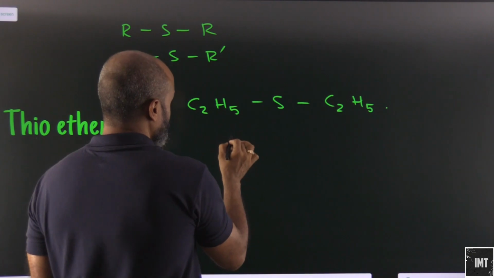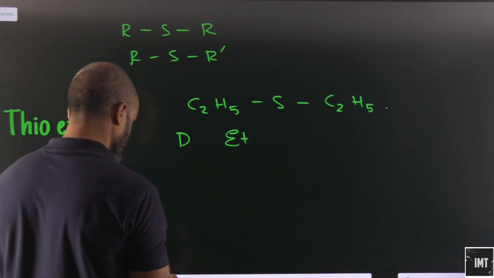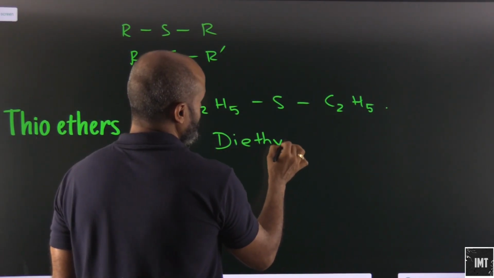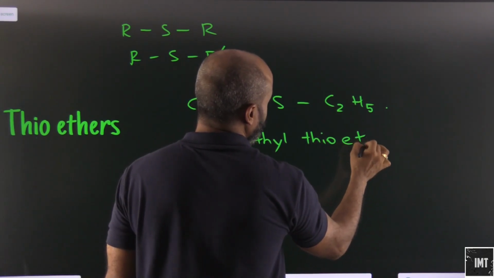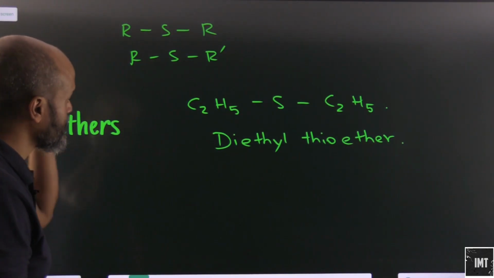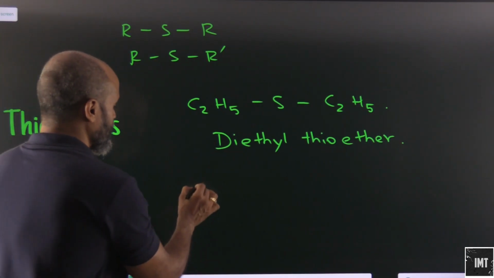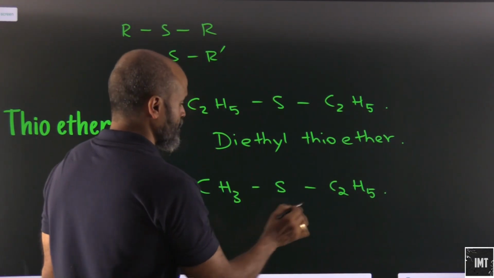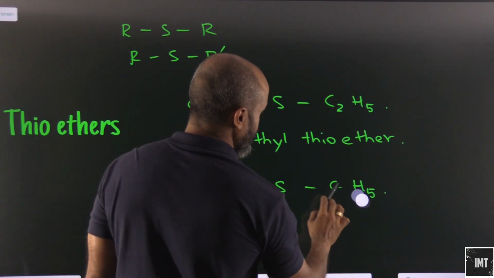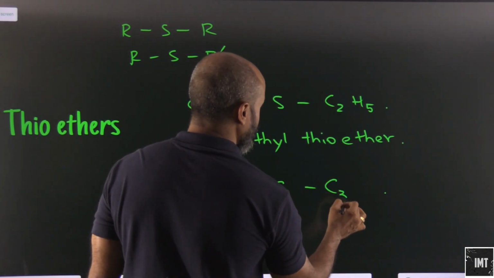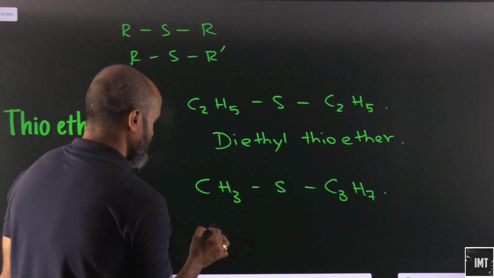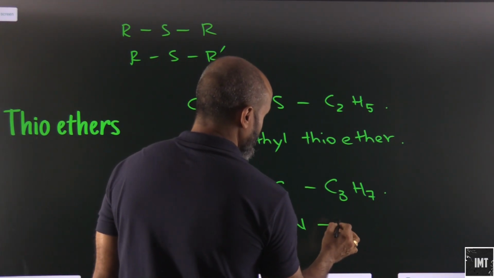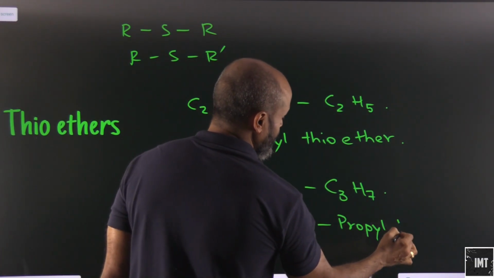This will be diethyl thioether. Or if I change it to CH3 S C3H7, what will this become? Methyl n-propyl thioether.